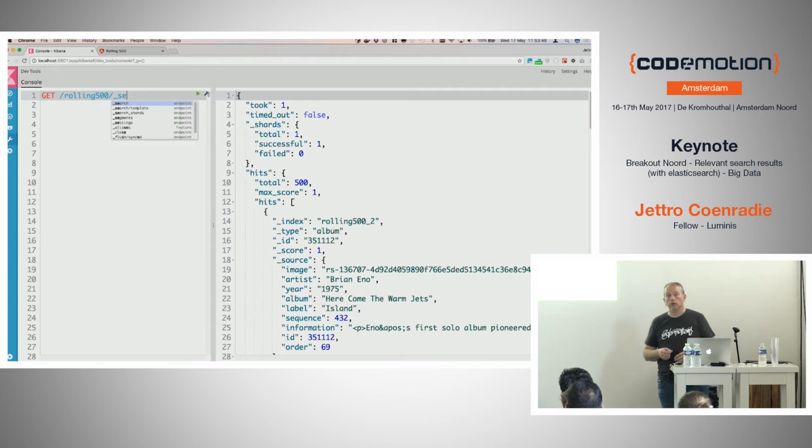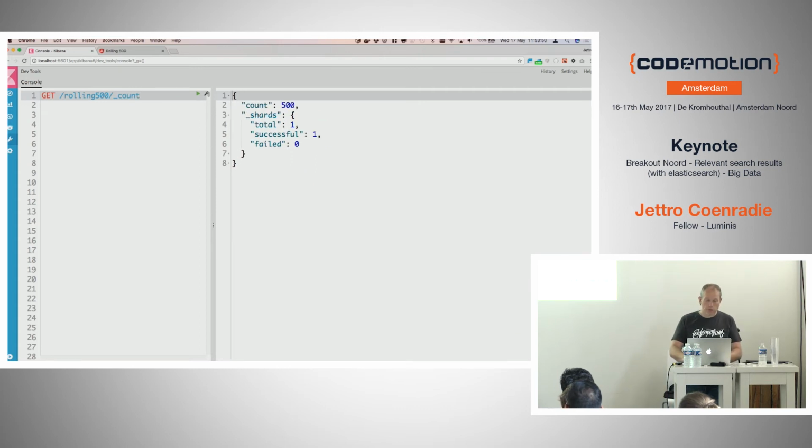So this is the most basic query that you can create. This is what we call the match all query. What you could also use this for is to determine the amount of documents in the index, but there's also a specific endpoint for that, which is called the count endpoint. The first part in this URL is the name of the index. So if I leave it out, it will just query all indexes, but I want to be specific in this index, so I use it in here.